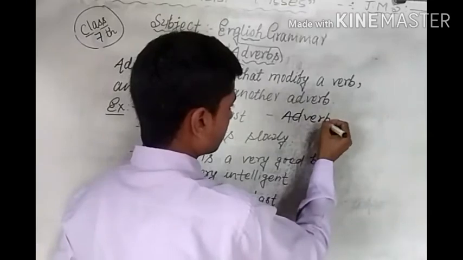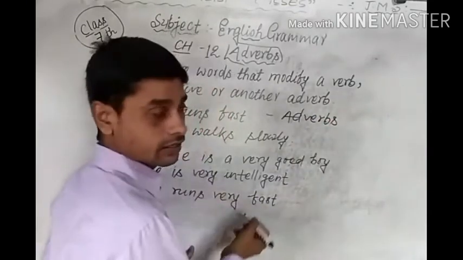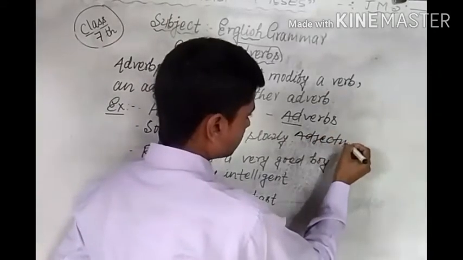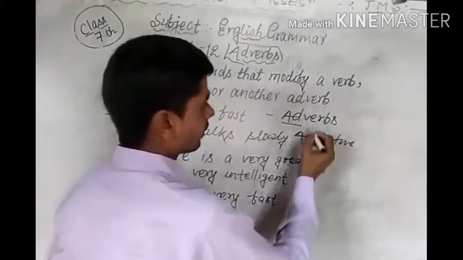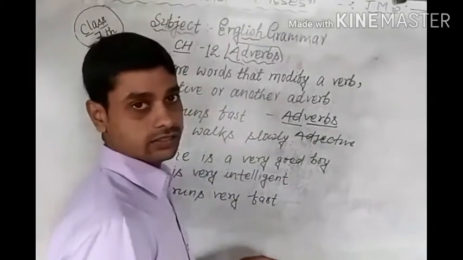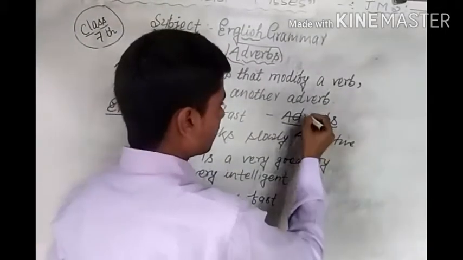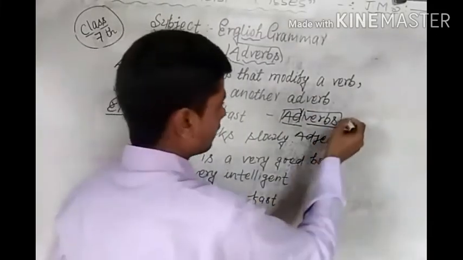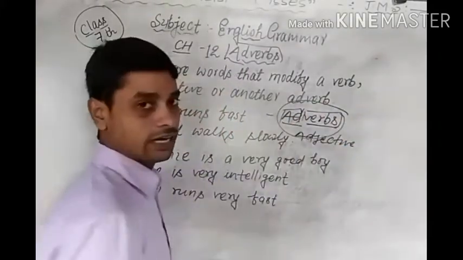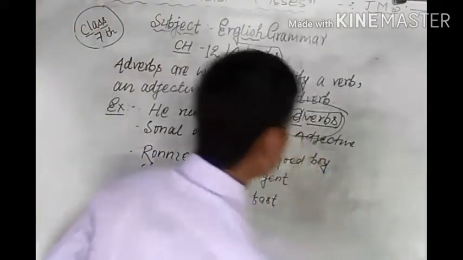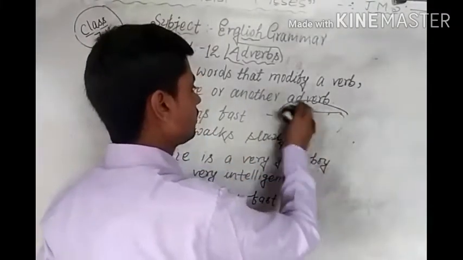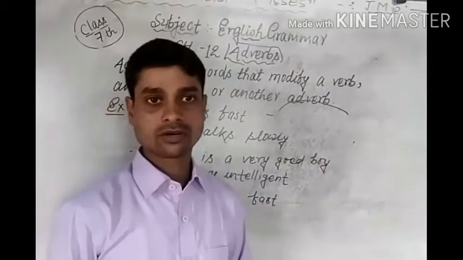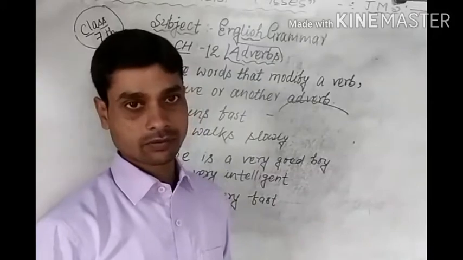What is the title? Adverbs. Here ad means adjective, and verb means the kriya, and adverb, adjective, verb, in total we can say adverbs. So it means a word which shows the quality of a verb, an adjective, and another adverb is called an adverb.